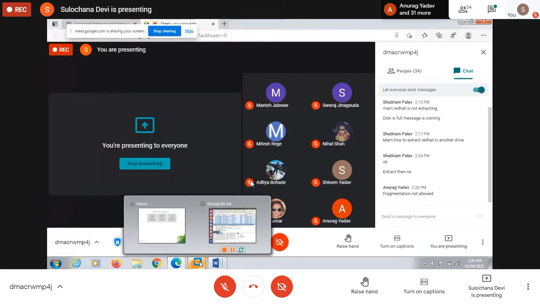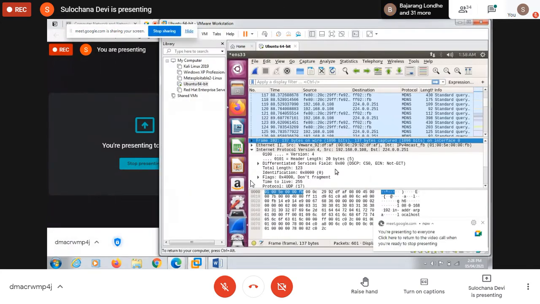It means do not fragment this packet, because in Ethernet the maximum size it can permit is 1500 bytes. So even if it exceeds that size, do not fragment.